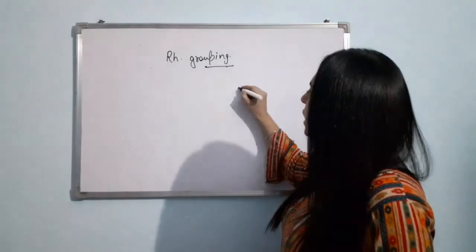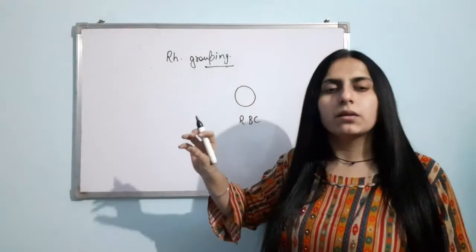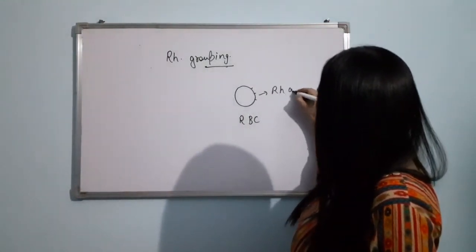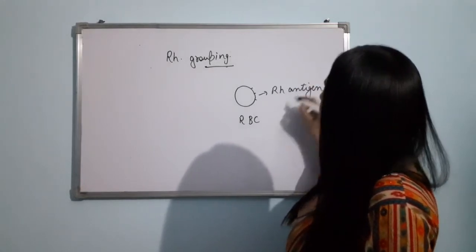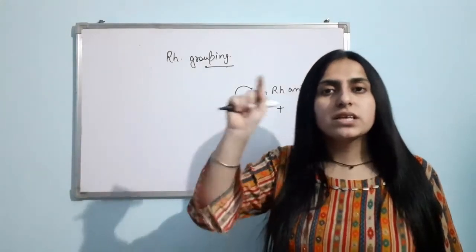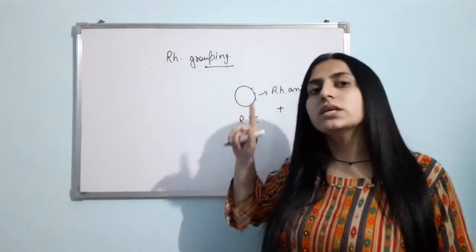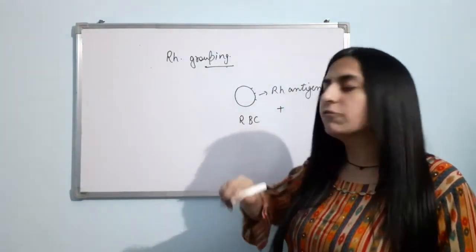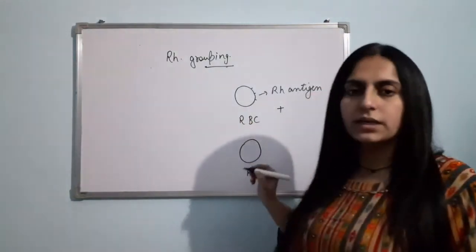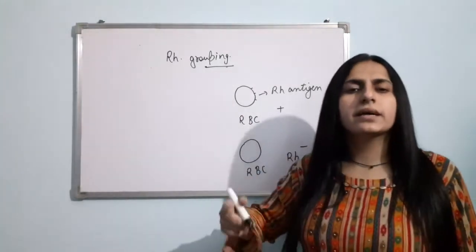On the surface of the RBC, suppose here I am drawing the RBC. On the surface of the RBC, if Rh antigen is present, then your blood group will be Rh positive, like A positive, B positive. This positive indicates the presence of the Rh antigen on the surface of the RBC. And if this Rh antigen is not present on the surface of the RBC, then the blood group will be Rh negative, like A negative, B negative, O negative.